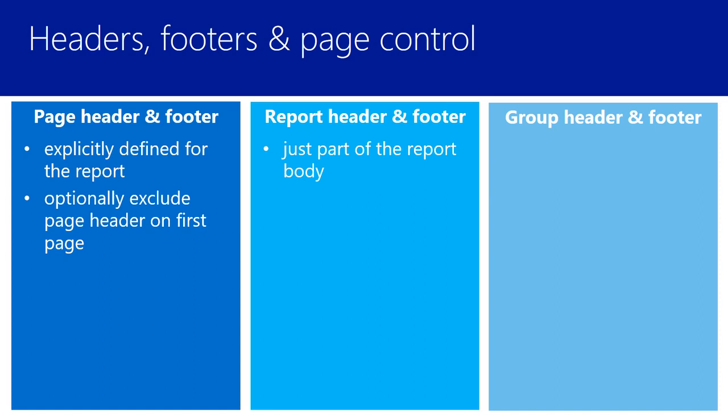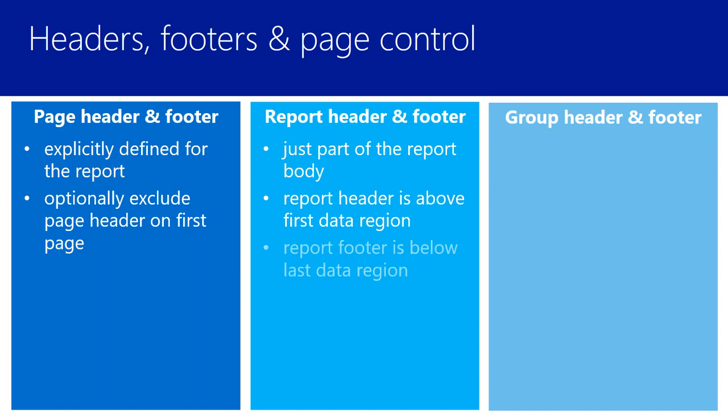Same thing with the page footer. Now, report header and footer are actually different. They're just part of the report body. We actually don't have an explicit report header in reporting services. You just have the report items that you place at the top of the report that get rendered on the first page of the report. So the report header is all of the report items above the first data region, and the report footer is everything below the last data region that gets rendered at the bottom of the last page of the report.